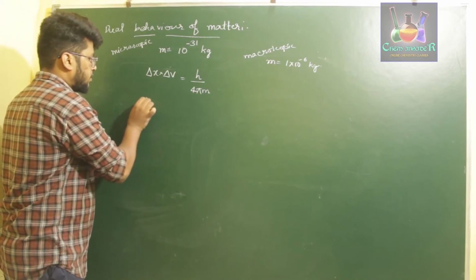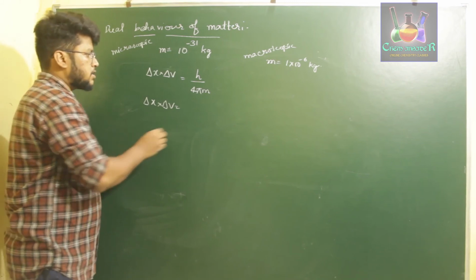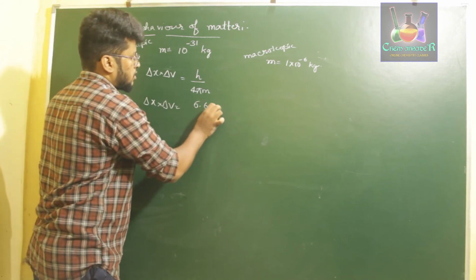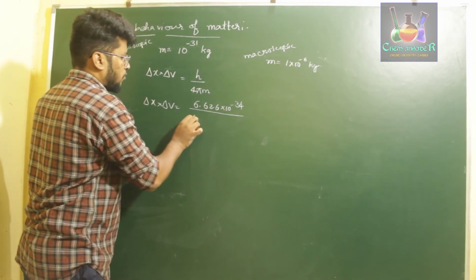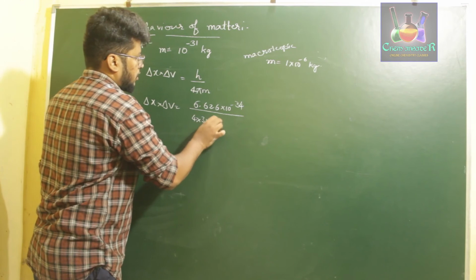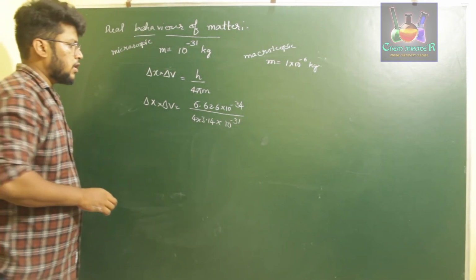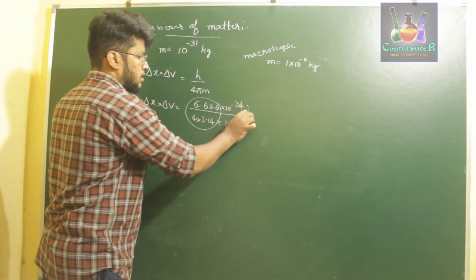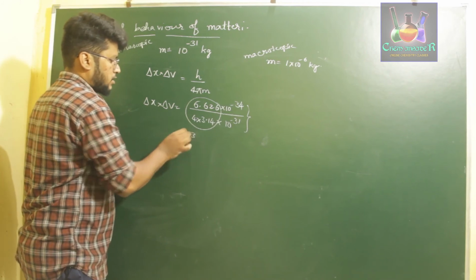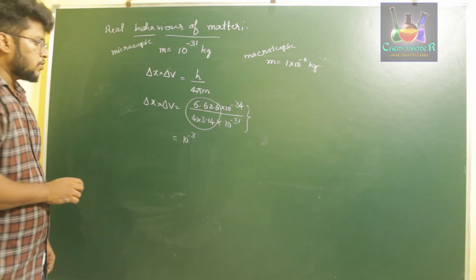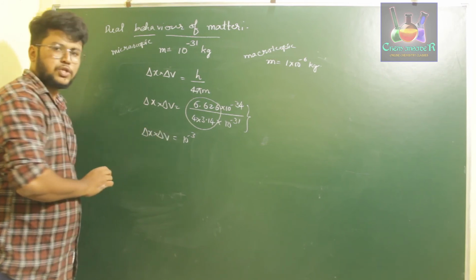So if delta x into delta v is substituted for the value of the smaller mass, 6.626 into 10 power minus 34 divided by 4 into 3.14 into 10 power minus 31. Okay, so now ignore these numericals. Let us just consider the powers over here. If you subtract these two, you will get a value of 10 power minus 3.